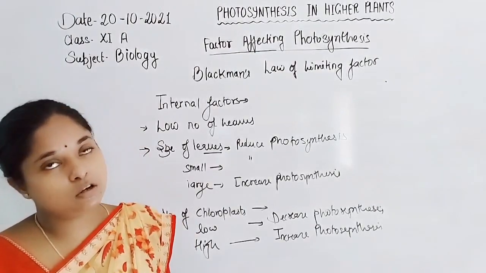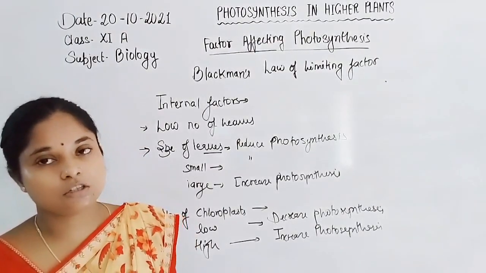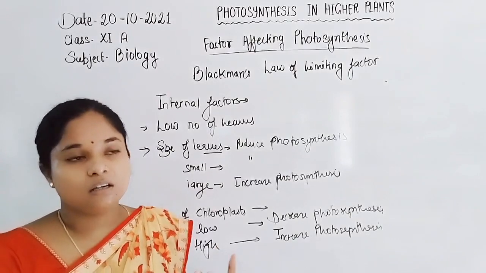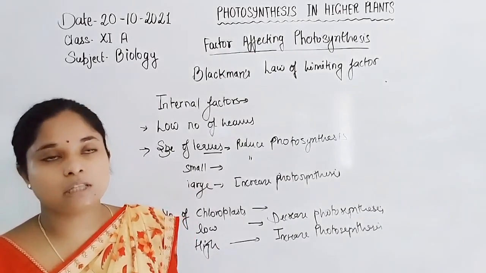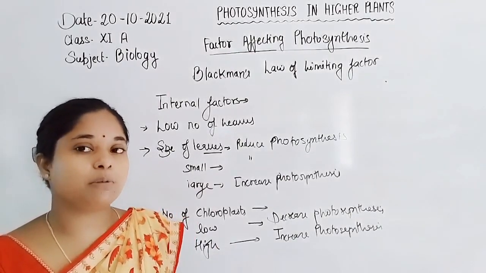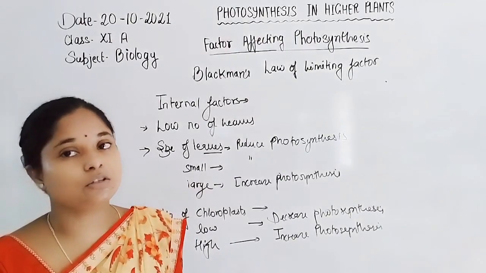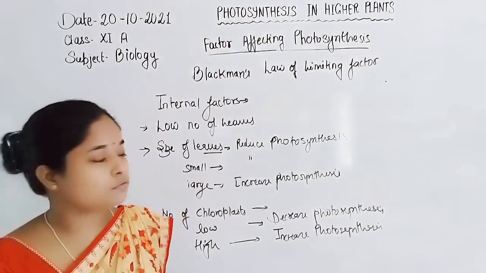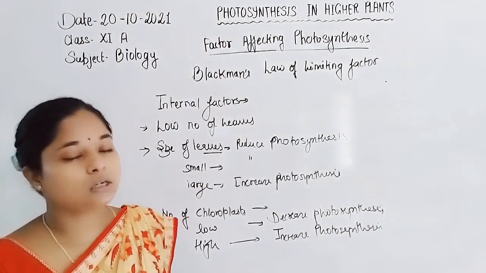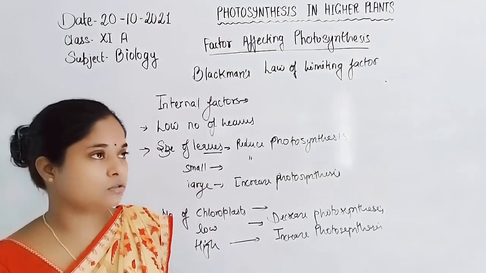If the carbon dioxide concentration is high, it damages the cell organelles, and photosynthesis will not take place in the plant.